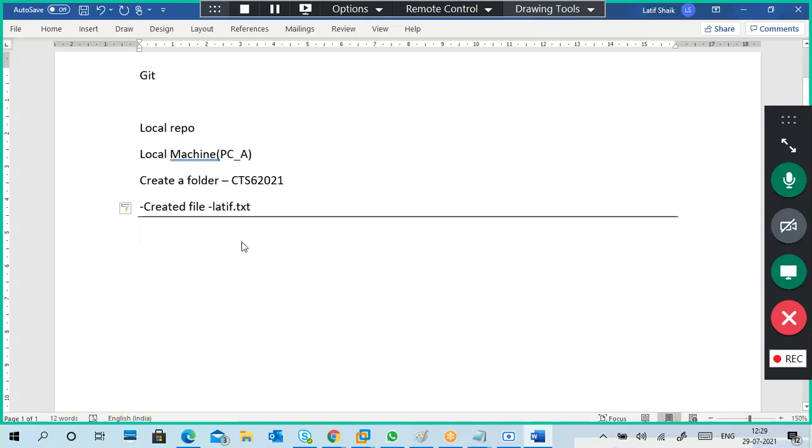Next, open cmd. So cd to this folder. Wherever it is there, go to that folder. You can directly go to the folder and initiate, that is enough. Okay. Git init.